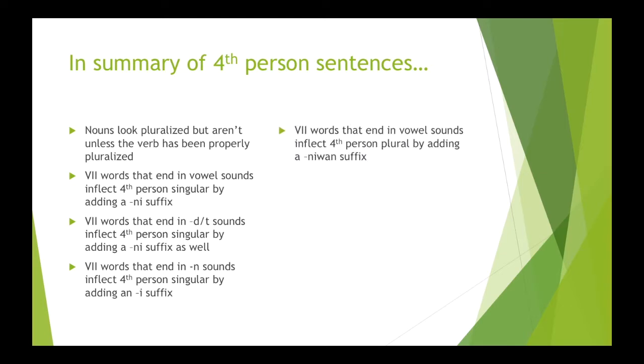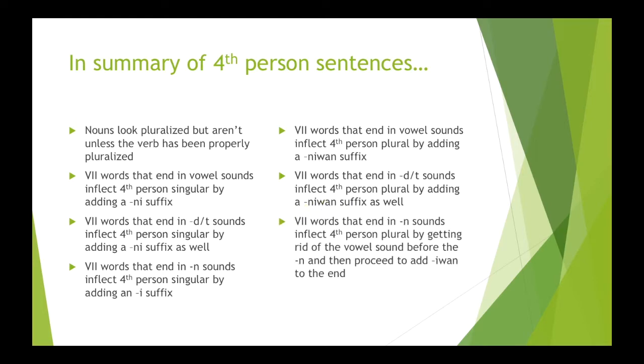VII words that end in vowel sounds inflect fourth person plural by adding the suffix ne one. VII words that end in D or T sounds inflect the fourth person plural by adding the suffix ne one as well. VII words that end in N sounds inflect fourth person plural by getting rid of the vowel sound before the N and then proceeding to add it one to the end of that word.